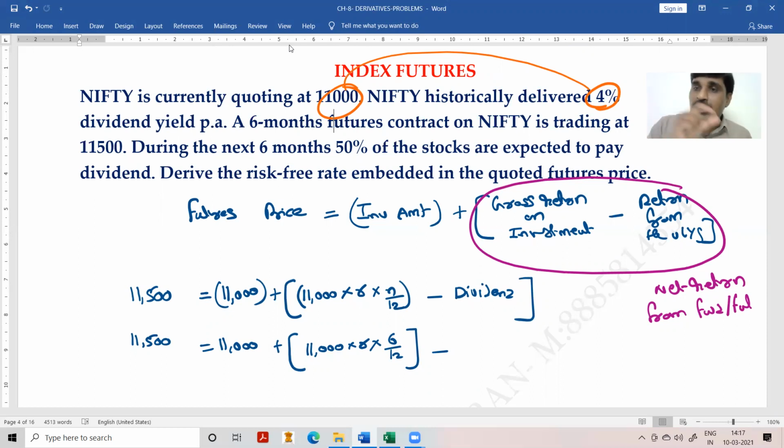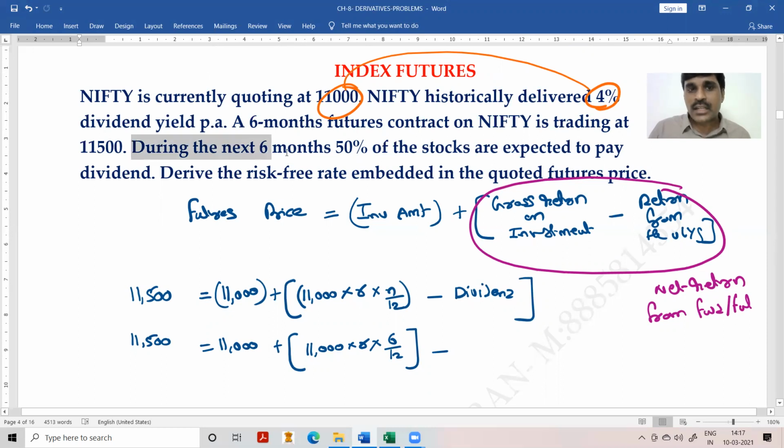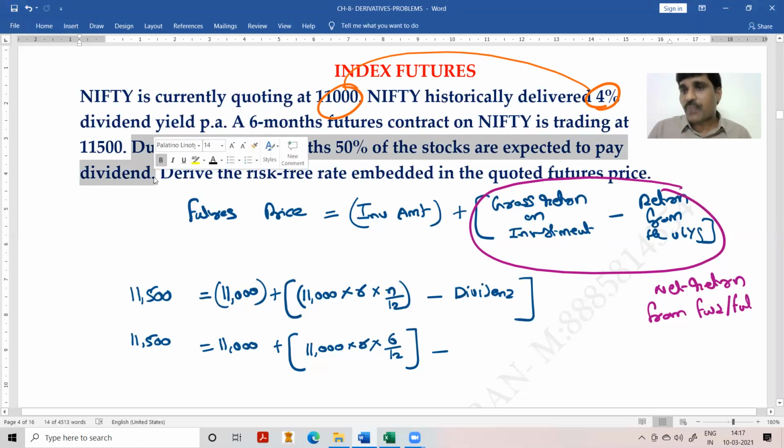If I apply that 4% to 11,000, what I am assuming is that in the NSE Nifty, there are 50 stocks and all the 50 stocks will pay 4% yield. That is my assumption. But that may not be true. Even though we have solved many academic problems in the previous lectures, all the 50 stocks in the Nifty may not pay the dividend. Therefore this problem gives a somewhat closer, realistic assumption, saying that only 50% of the stocks are expected to pay dividend. If this information is not given, students will apply 11,000 into 4%. But how many students are conscious that the assumption is that all the 50 stocks are paying the same rate of dividend? That is the point.